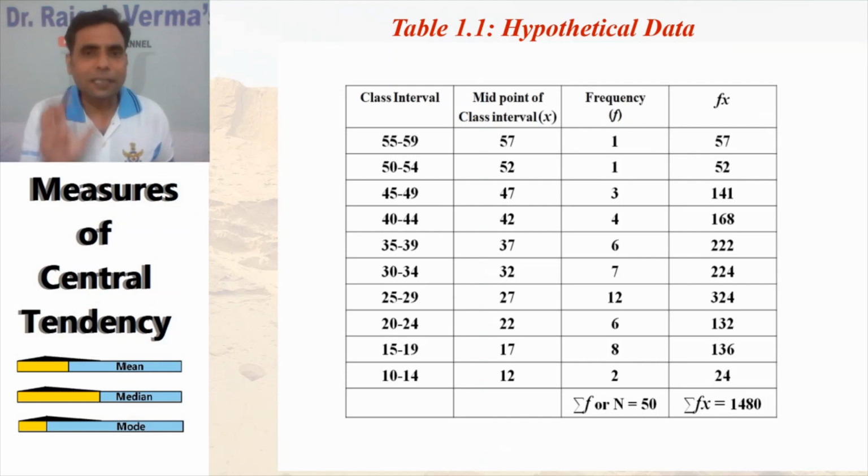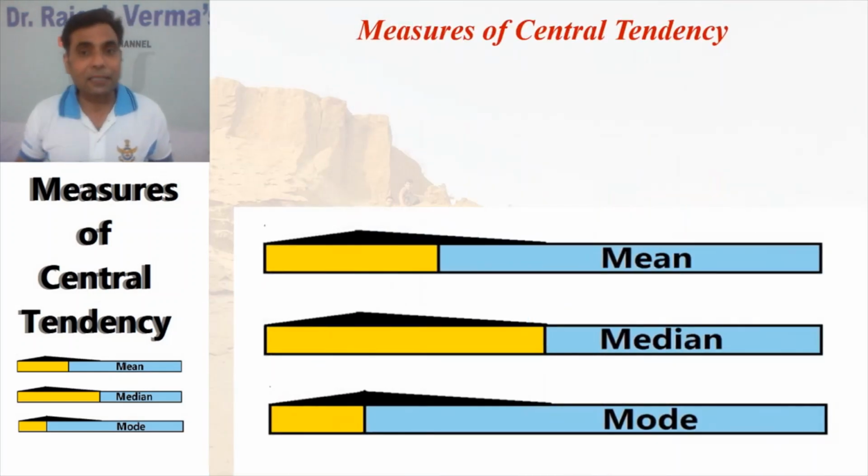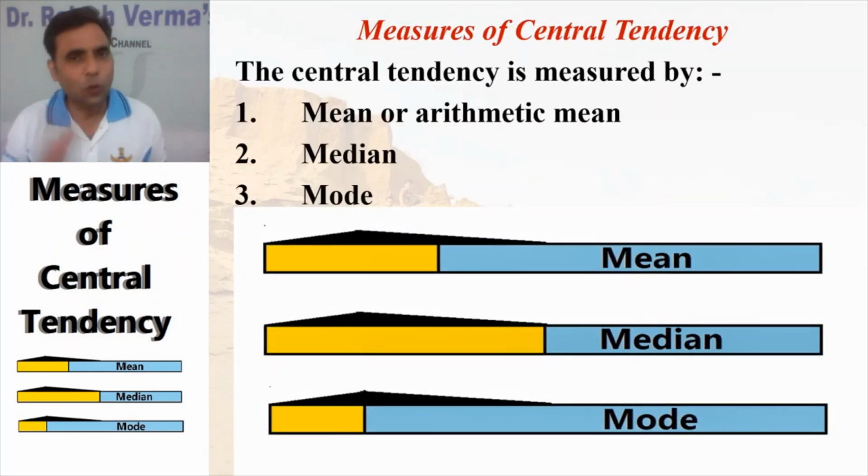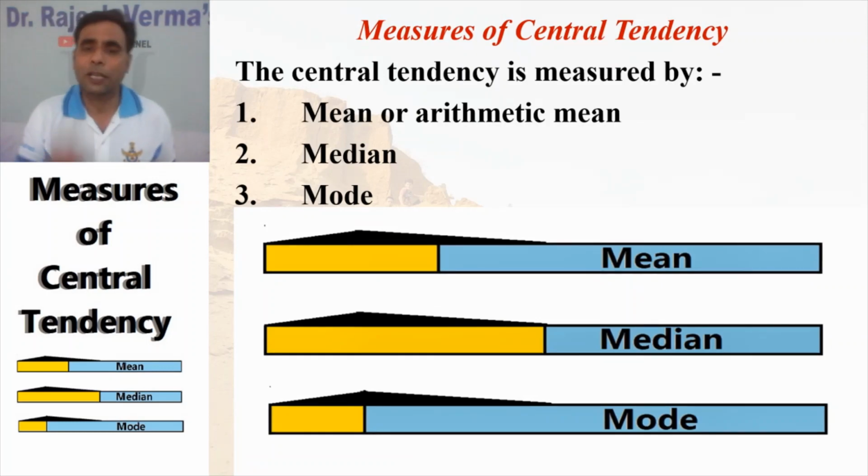Generally, this table is showing the grouped form of the data, when the data has been grouped or transformed into frequencies, and midpoints are already calculated. I assume that you know how to calculate the midpoint of a class interval, which I described in my previous video. Now let us move to the next slide and understand what the measures of central tendency are. I have already described this 2 times in this video. Central tendency is measured by 3 measures: mean, generally also known as arithmetic mean, median and mode.